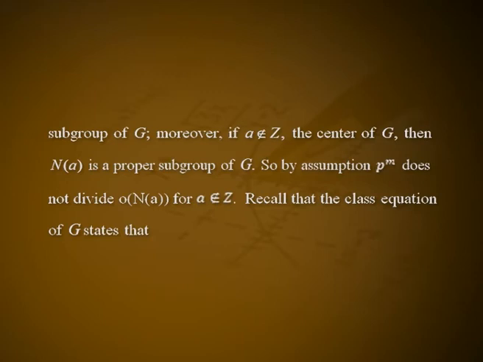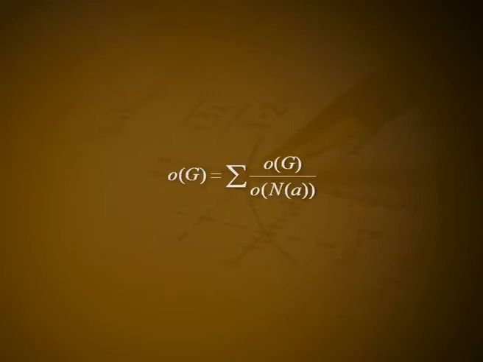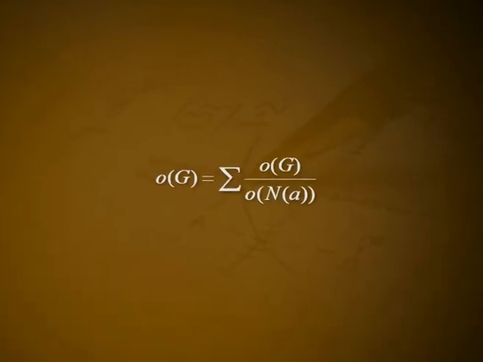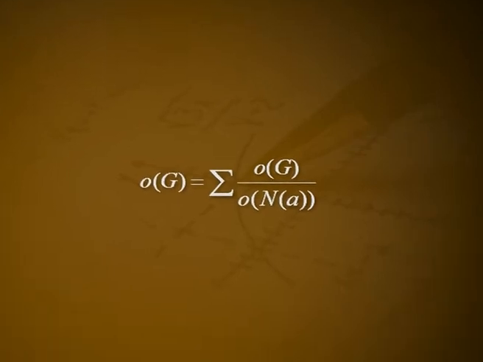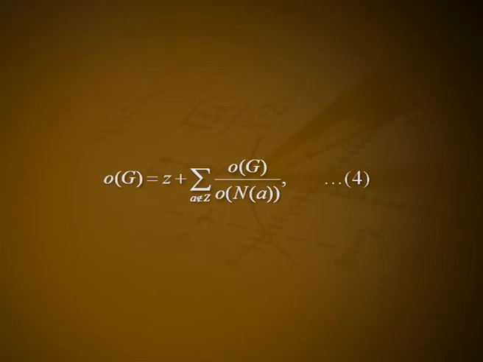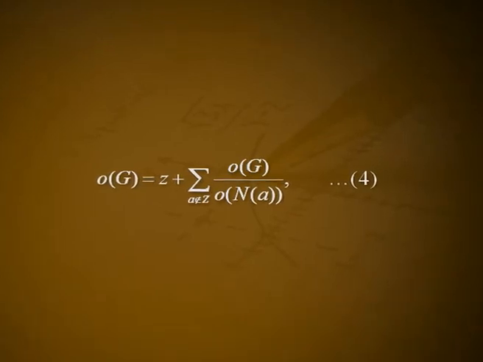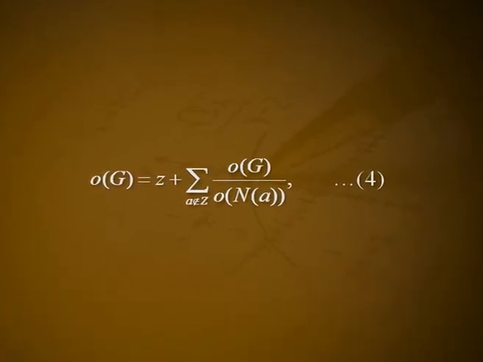Recall that the class equation of G states that the order of G is equal to the summation of order of G by order of the normalizer of A, where this sum runs over one element A in each conjugate class. We separate this sum into two pieces, those A which lie in Z and those which do not. This gives order of G is equal to order of Z plus summation of order of G by order of the normalizer of A,